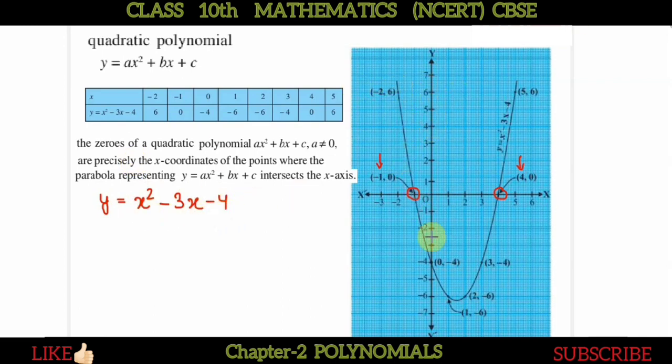Okay, so for this polynomial we have drawn this graph, and obviously as expected it is of degree 2, so we will have 2 solutions or 2 zeros, and the zeros are the x coordinates of those points at which this parabola will intersect the x axis. And ये 2 पॉइंट्स हमको यहाँ पर दिख रहे हैं, मैंने इसको मार्क किया है, एक ये पॉइंट है, एक ये पॉइंट है, और दोनों के x कोऑर्डिनेट क्या क्या है? -1 और 4. सो जीरोज कितने होंगे? इसमें जीरोज 2 होने थे क्योंकि इसकी डिग्री 2 है,